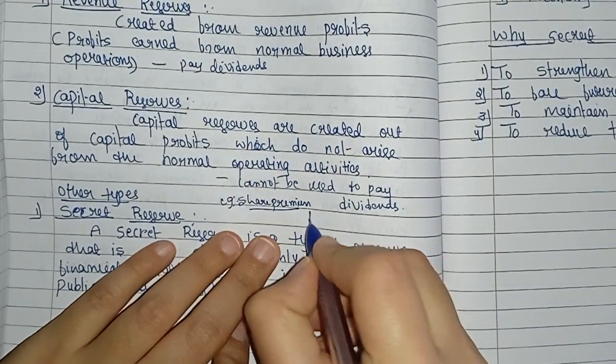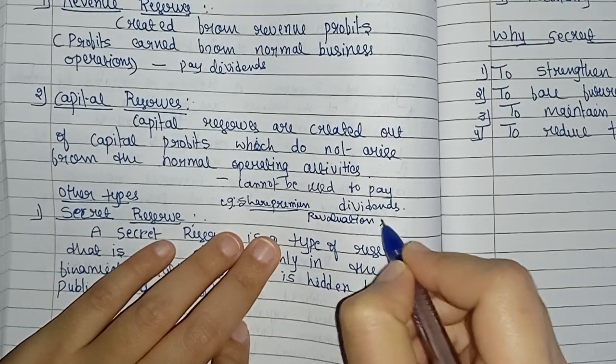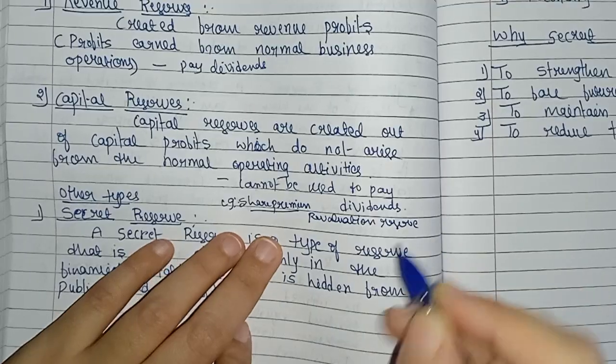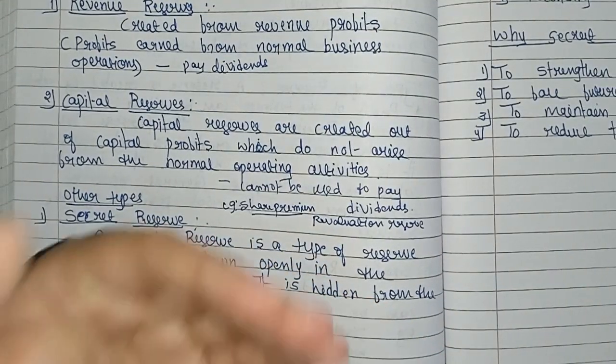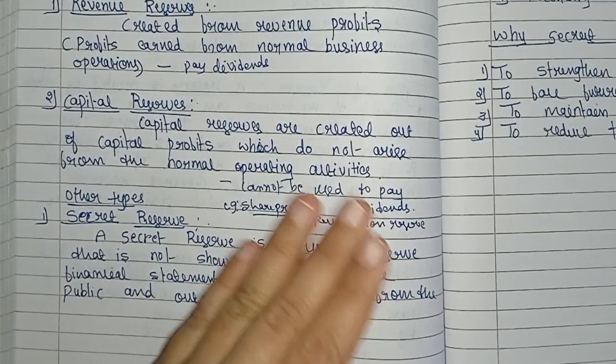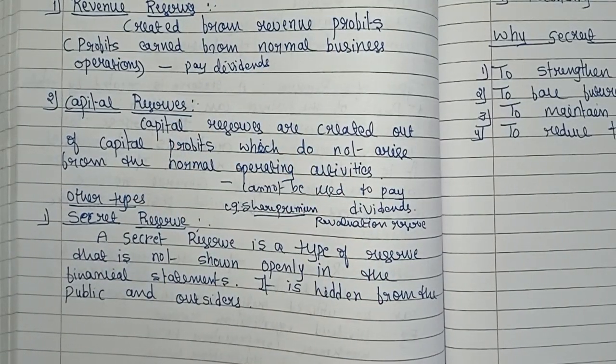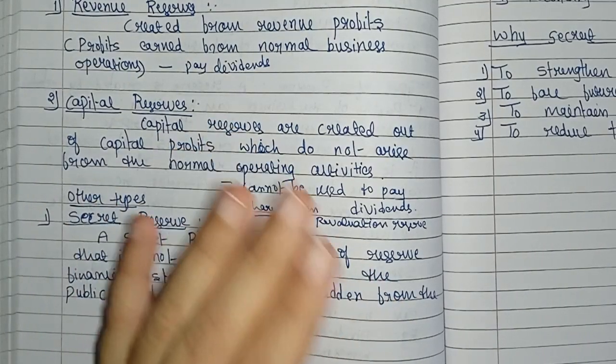We write down here revaluation reserve. What does it mean? Here the company revalues its financial account. If there is an increase in value, that is set aside as capital reserve. Clear? So these are the examples of capital reserves.